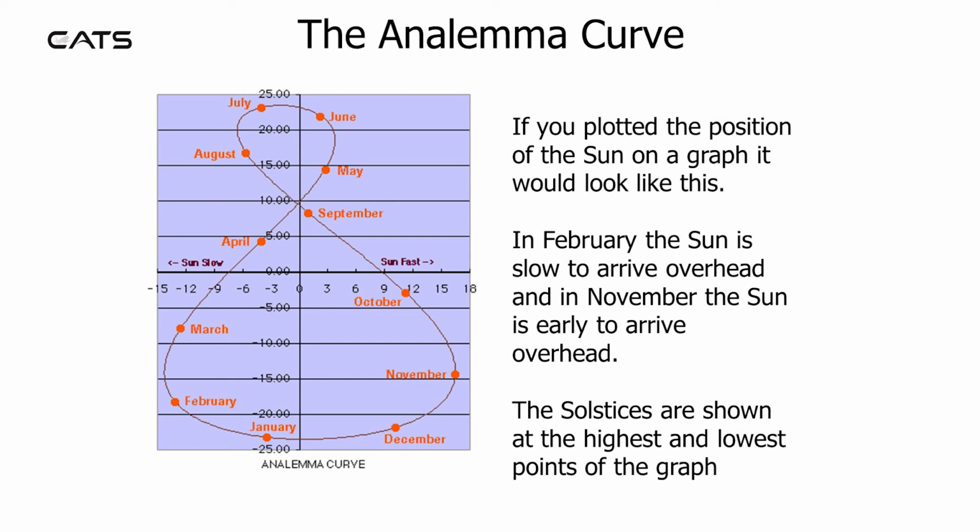This picture can be displayed on a graph. It's known as the Analemma Curve. In February, the Sun is slow to arrive overhead, and in November, the Sun is early to arrive overhead. The solstices are shown at the highest and lowest points of the graph.